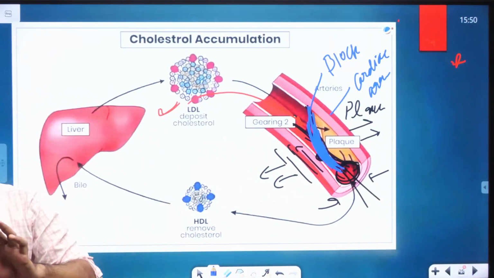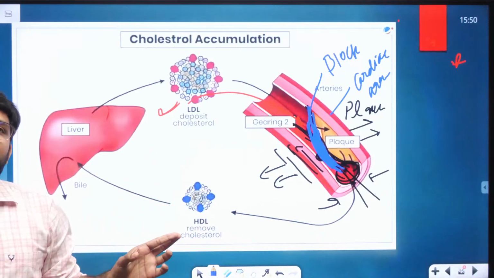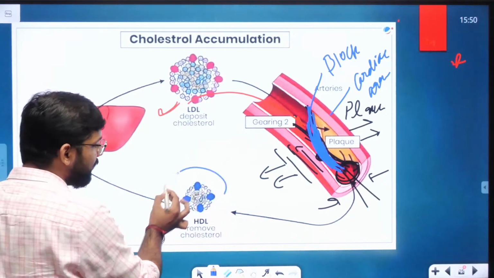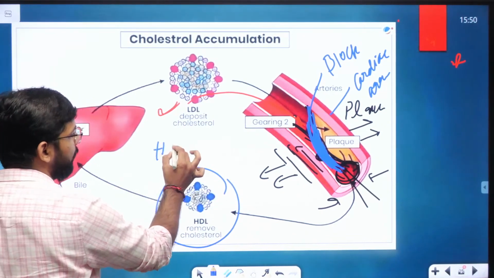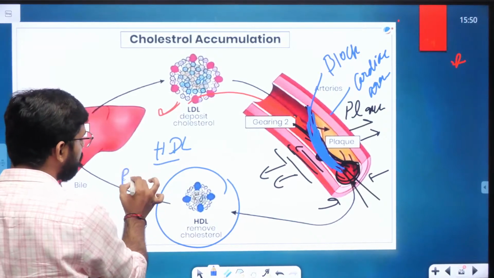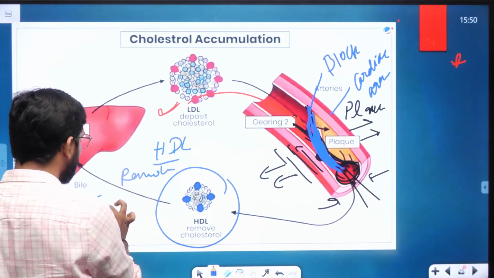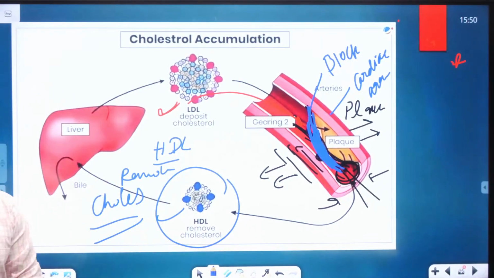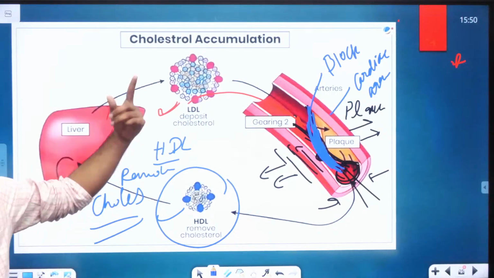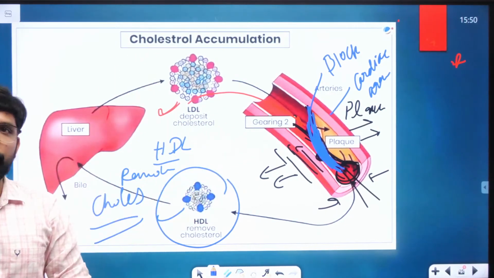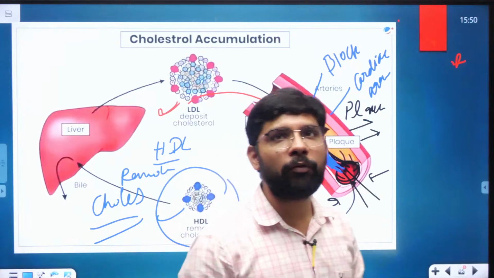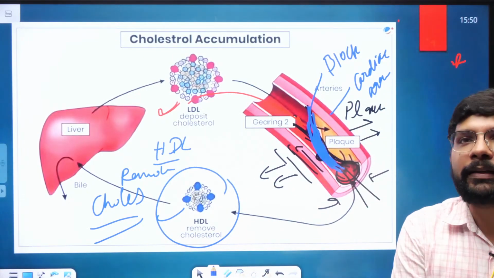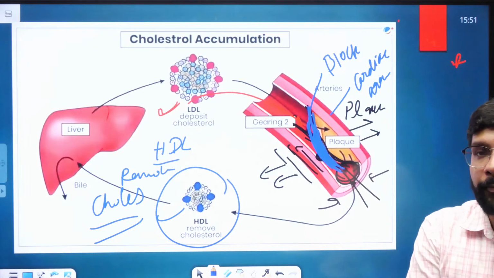So you can see how dangerous trans fat is for human beings. But HDL, high density lipoprotein, removes the cholesterol from the body. Low density lipoprotein deposits the cholesterol in the human body. So this is the concept of HDL and LDL and how trans fat specifically affects the human body.